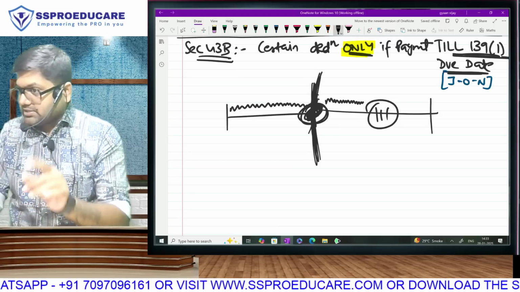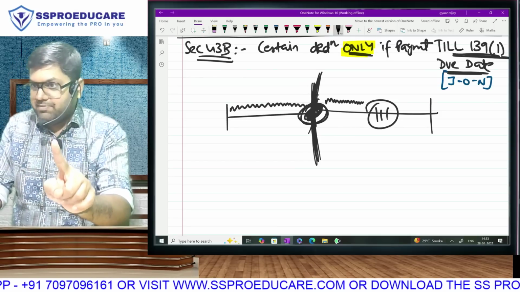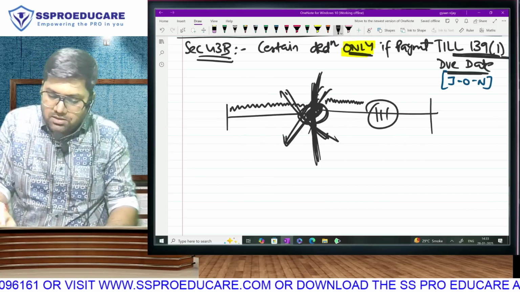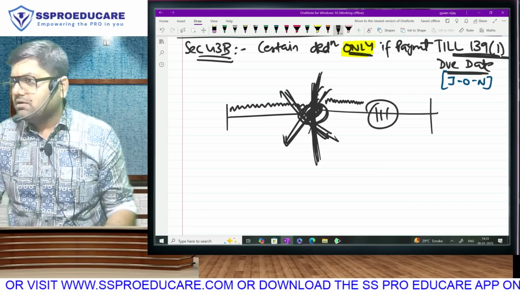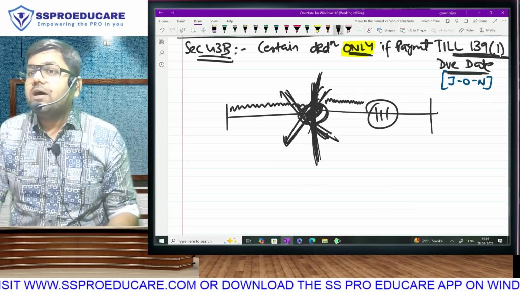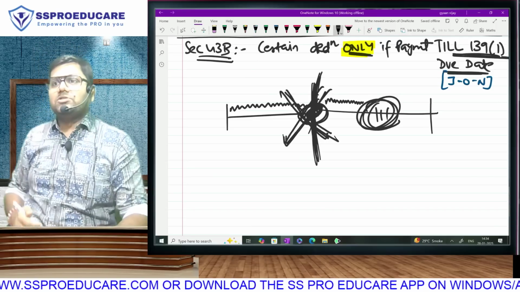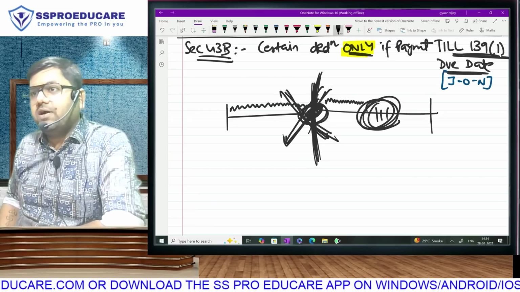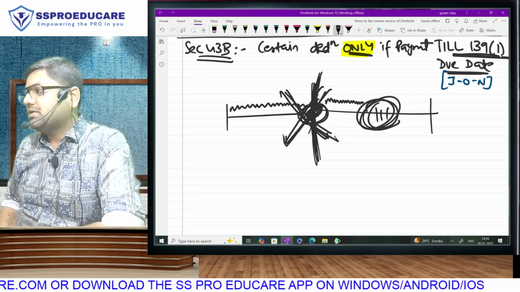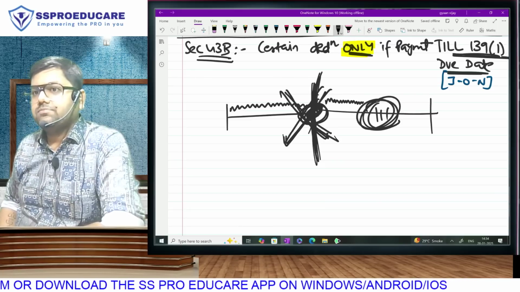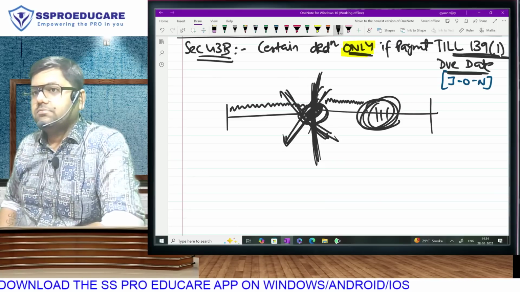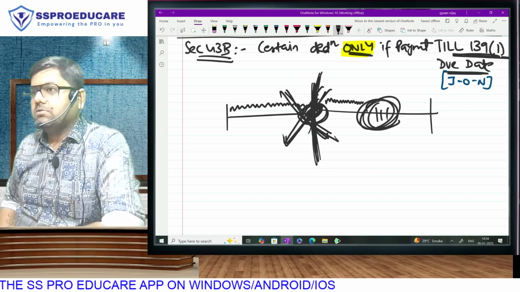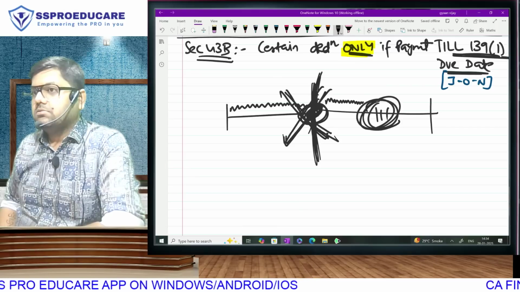Means 43B says if these expenses are unpaid, they will be disallowed. But whether they are paid or not paid, I won't be checking on the balance sheet date. No. Balance sheet date, even if they are unpaid, doesn't matter. Disallowance will come if they are unpaid on July 31, that is your 139.1 due date. Then and only then your disallowance will come. Otherwise, your expense is going to be allowed. You understood?